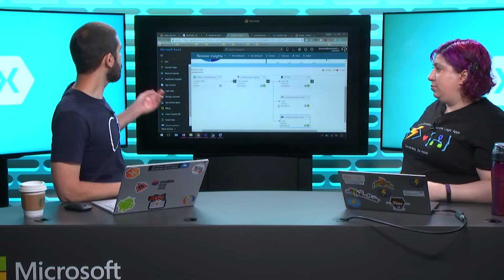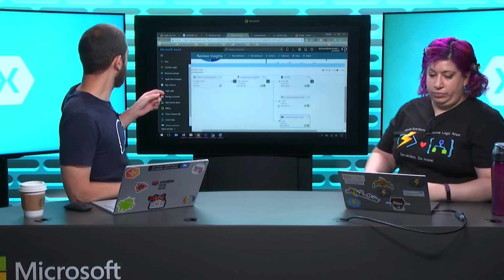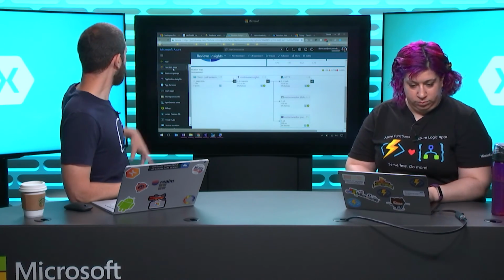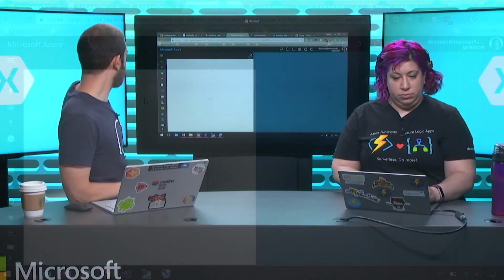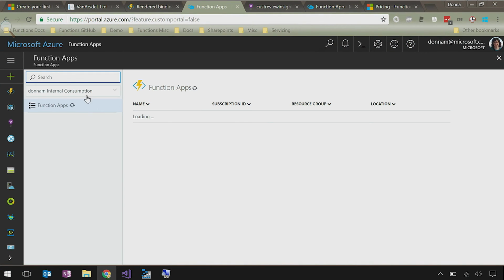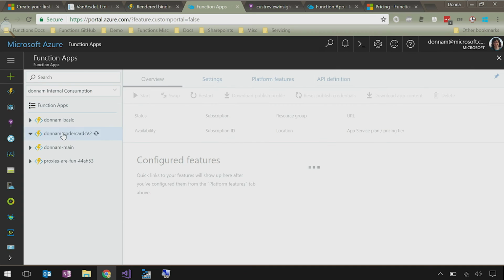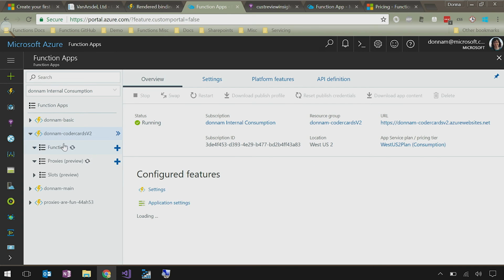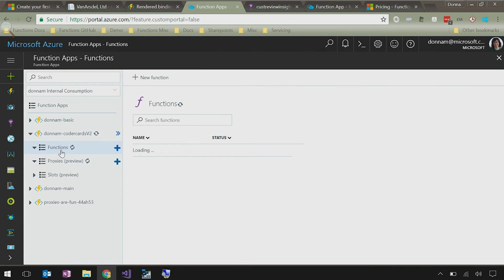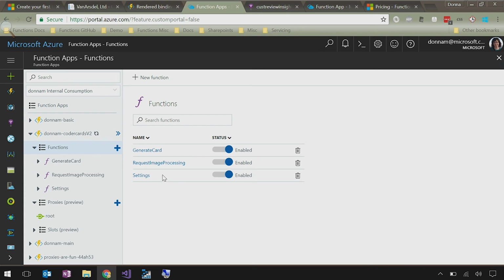Got it, cool. What does this function look like in the portal? Do you have it here? Yes. Because we've just seen Visual Studio, what does it look like when it's actually in the portal itself? Because it's a DLL, I have a different one that's also precompiled. But what it's going to show me is this card sample, which is a Pokemon card generator. Nice. Which you could also do as a mobile app. You could have customers take a photo and then get a Pokemon card. Oh, that'd be cool. So if you look here, we have our functions listed. I see functions, proxies, and slots.